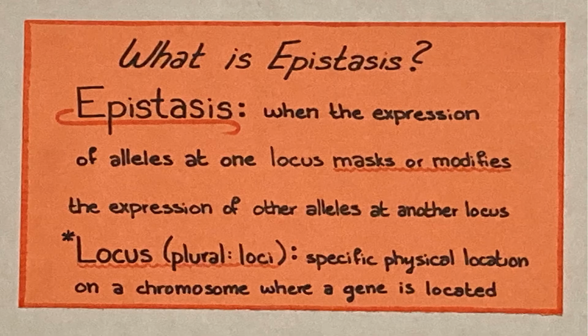So what is epistasis? Epistasis is a phenomenon in which the expression of alleles at one locus masks or modifies the expression of other alleles at another locus, so two genes are coding for the same trait. Note that a locus is a specific physical location on a chromosome where a gene is located.